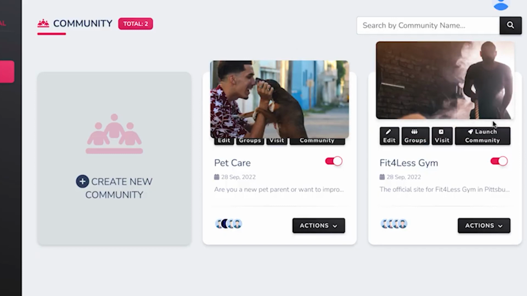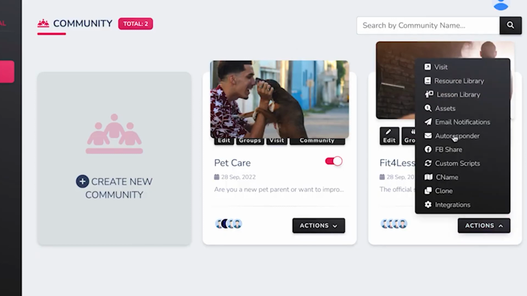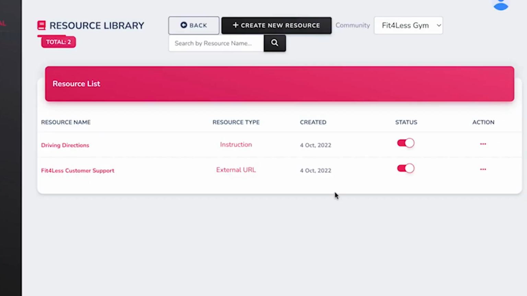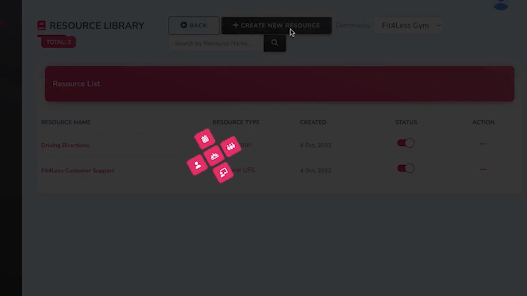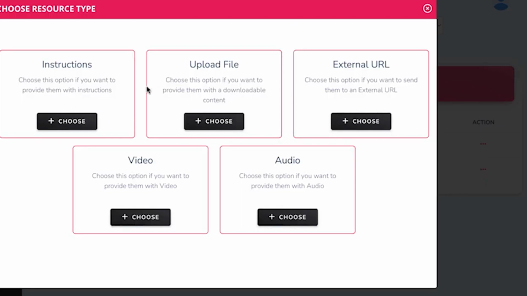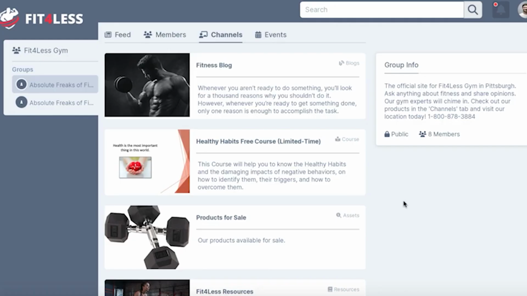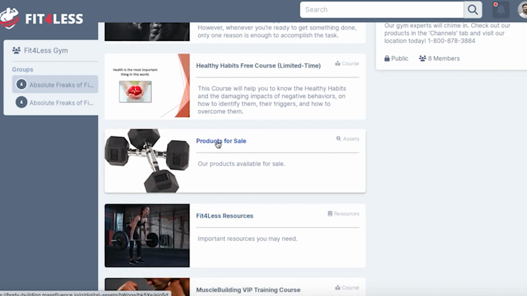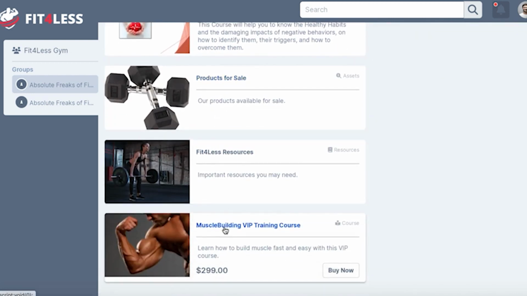Now, to add resources to our resource channel we're making, just go to the site you made and hit Actions, then Resource Library. Click Create to add in a new resource such as a file for users to download, a link to customer support, training videos, and more. Now, resource channels are great, but as you saw, we can make even more exciting channels for our new site, like the ability to sell full HD video courses in a few clicks.